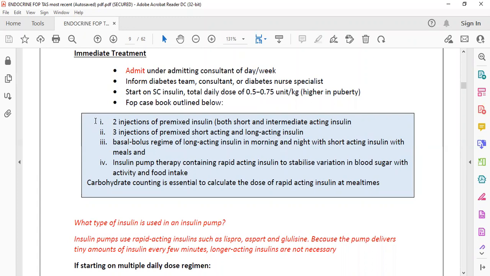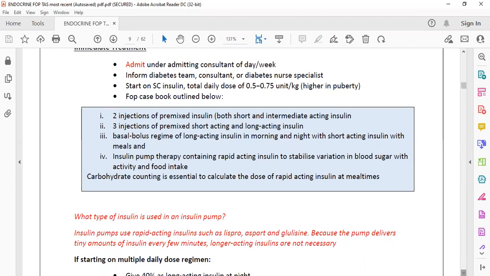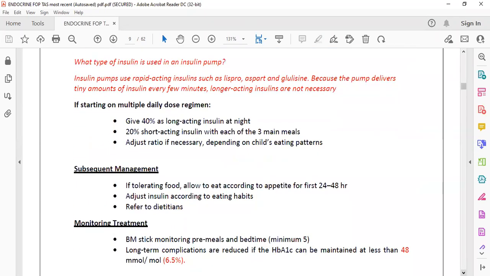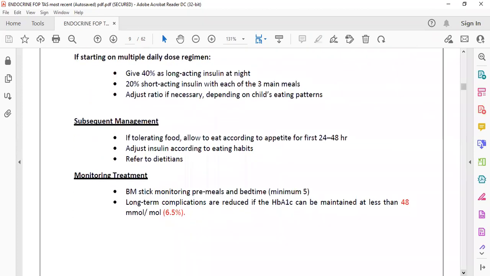A calculator is already available, which is used. Every time carbohydrate counting is done, then short acting insulin is given with the meal time. It does not come in the exams to calculate and give the insulin. You have to know the basic mechanism, how to manage, how to refer and when to refer. These types of questions frequently come.